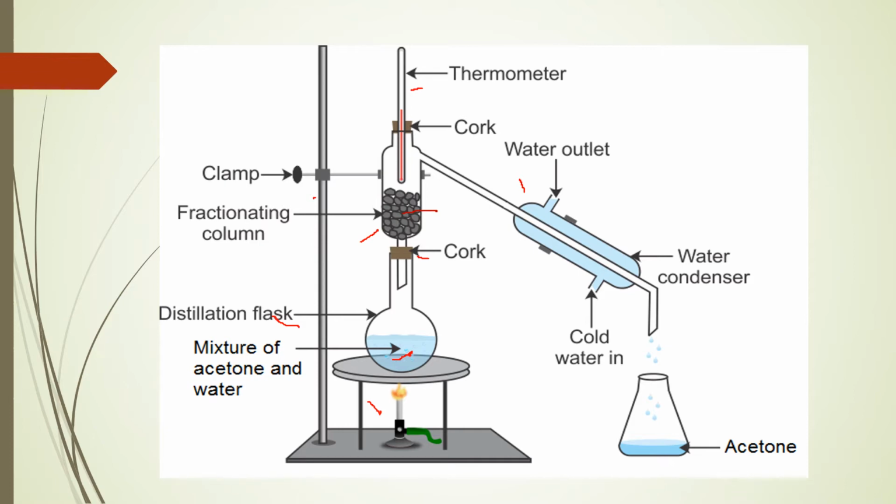So acetone and water condense at different heights, right? So water, which has a high boiling point, condenses at the bottom of this column, right? Water condenses at the bottom of this column, and acetone condenses at the top of the column, right? And so repeated condensation and vaporization increase the efficiency of distillation.